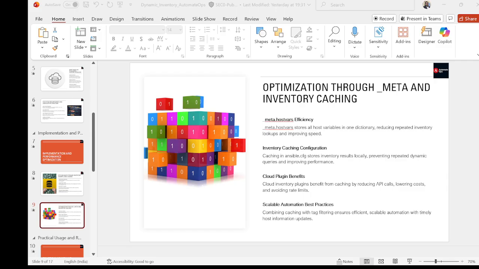Second is inventory caching. By enabling caching in the ansible.cfg file, it avoids repeatedly querying the cloud APIs, saves time, saves cost, and avoids rate limits.